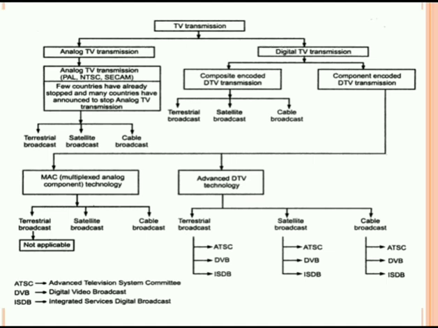Transmission that can be done by using satellite broadcasting, cable broadcasting, but the terrestrial broadcasting is not applicable for the MAC DTV transmission. In the advanced DTV technology, that is the second type of component encoded DTV transmission.